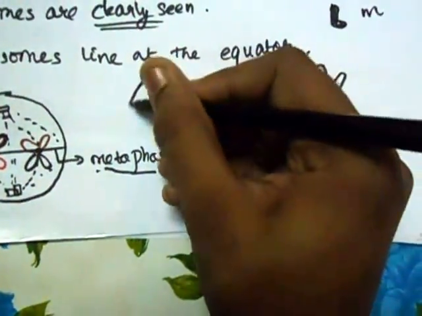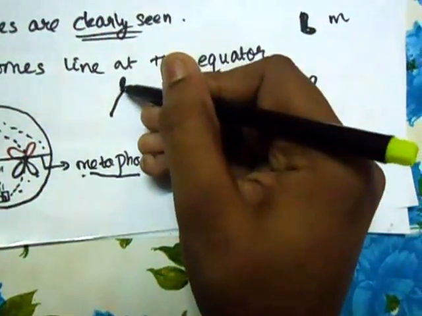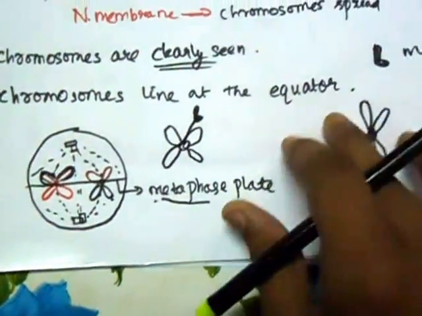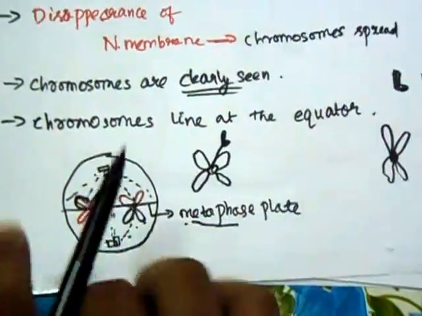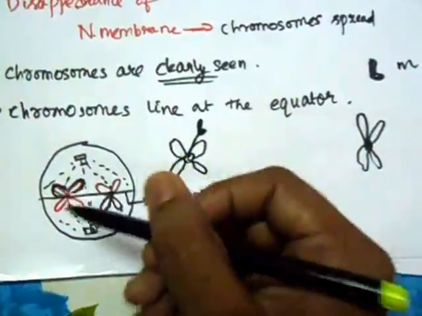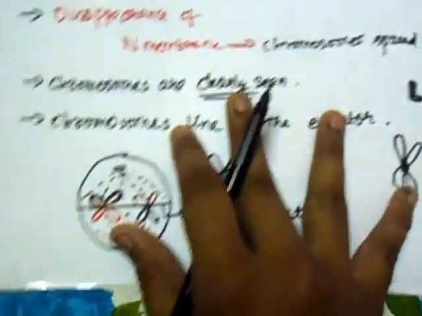What are spindle fibers? They are small fibers which come out of the centrioles, and they are connected to the kinetochore of the chromosomes. The chromosomes line up at the metaphase plate, and the spindle fibers are connected to the kinetochore. This is basically what happens during the metaphase.